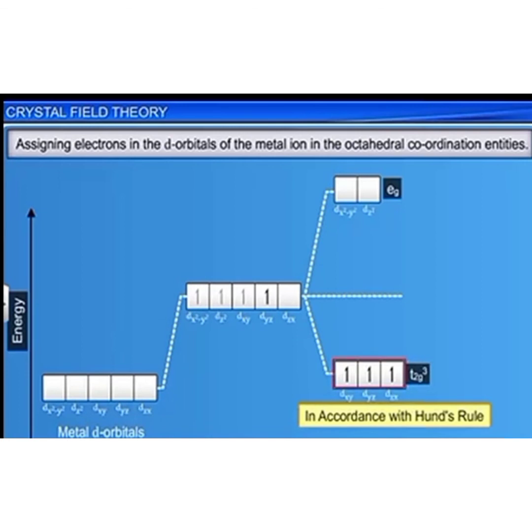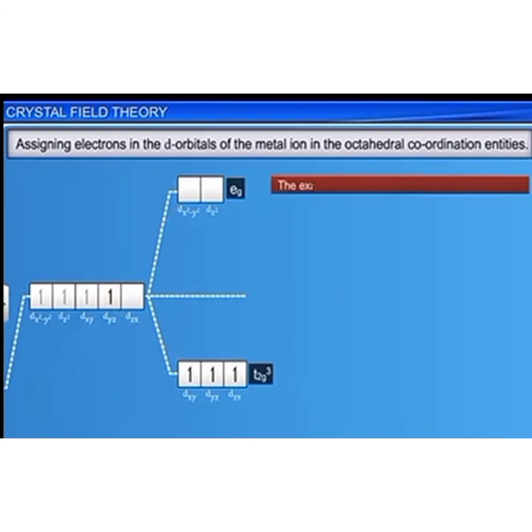The first possibility is that it may enter a t2g orbital and pair up with an existing electron there. The other possibility is that it may enter the higher eg orbitals. The exact path followed by the electron depends on the relative magnitude of the crystal field splitting, delta O, and the energy required for the electron pairing in a single orbital, that is, pairing energy P.